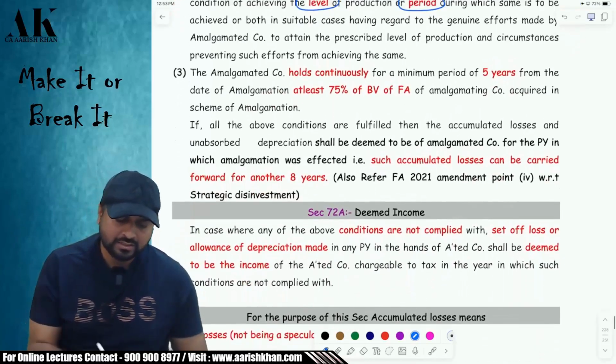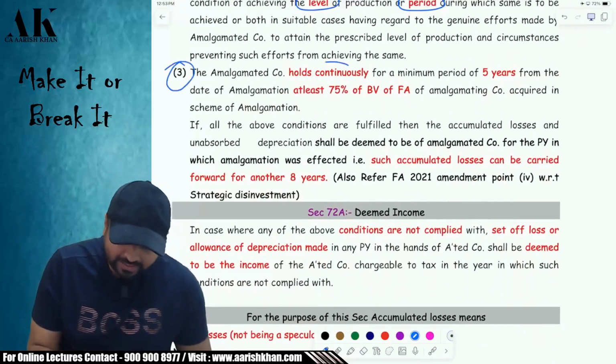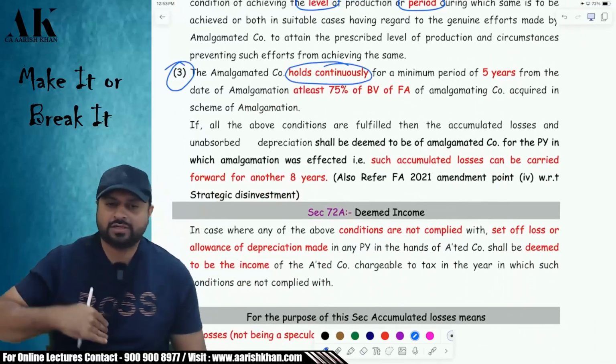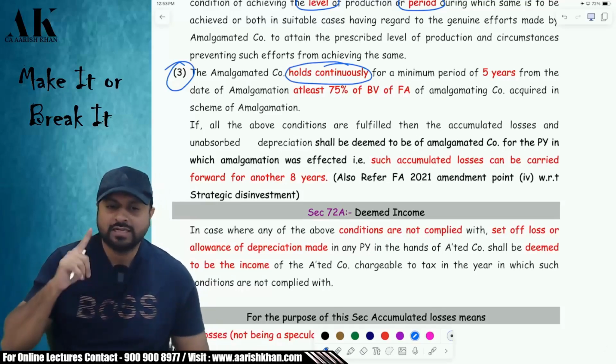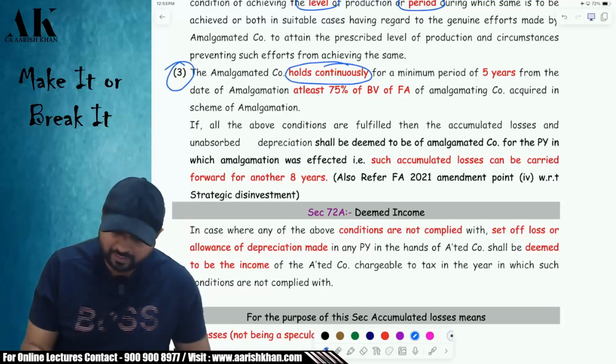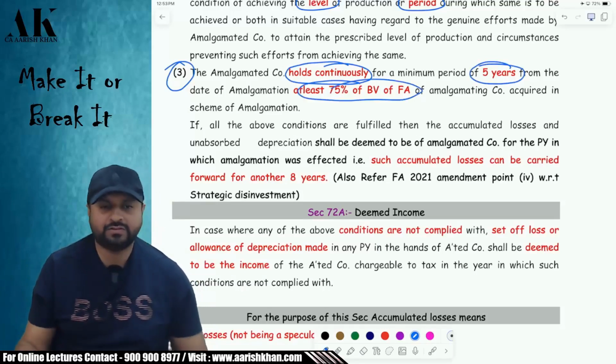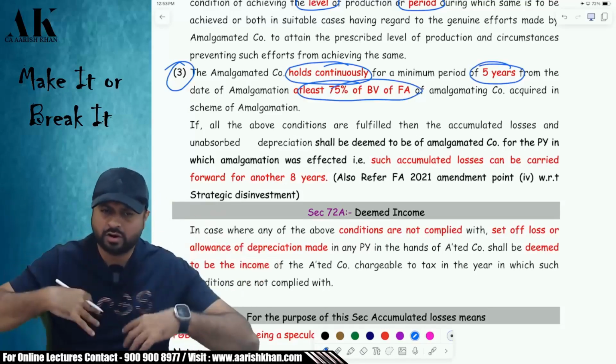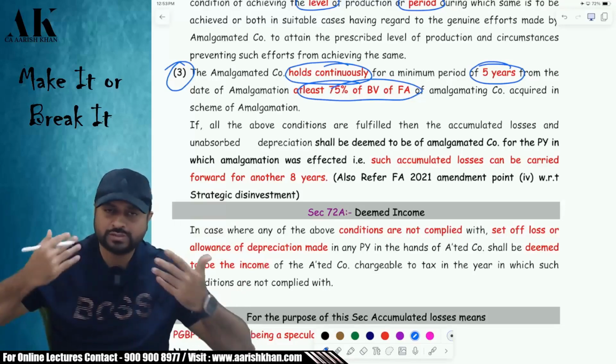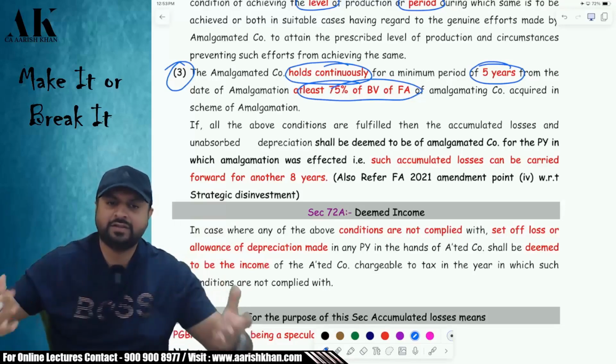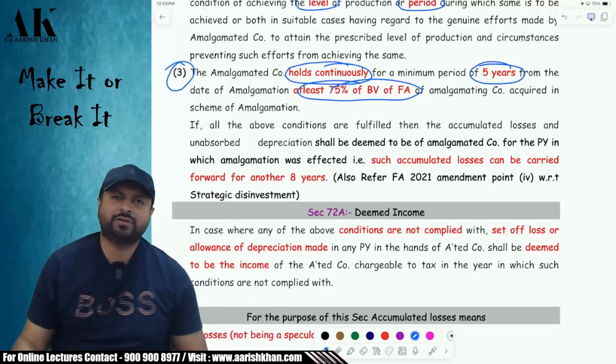Okay. Next, point number 3, whatever assets the amalgamated company has got in amalgamation. In amalgamation, I have got a lot of assets that I have to maintain with me for 5 years. At least 75% of the book value of the fixed assets should be there with me after 5 years also. Okay. So whatever assets I have got, I have to maintain those assets. I have to use those assets in business, and at least 75% of those assets should be there with me after 5 years also. Okay.